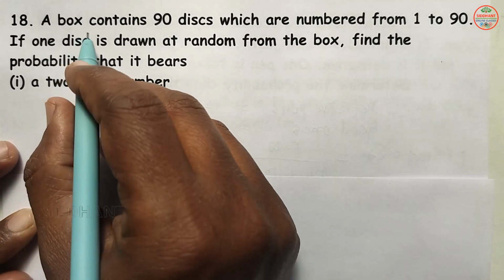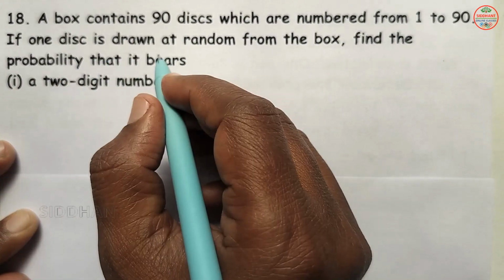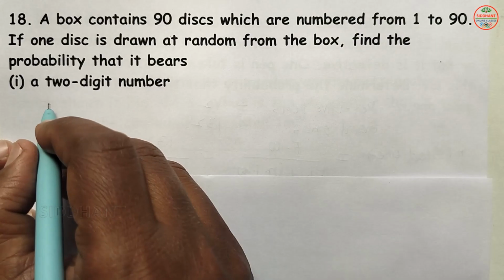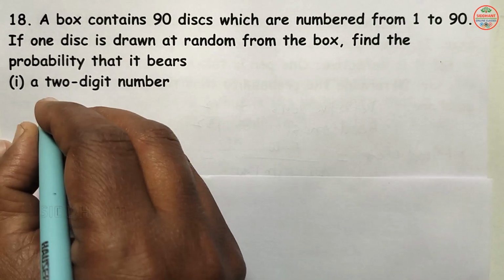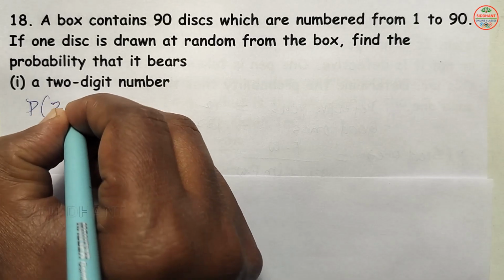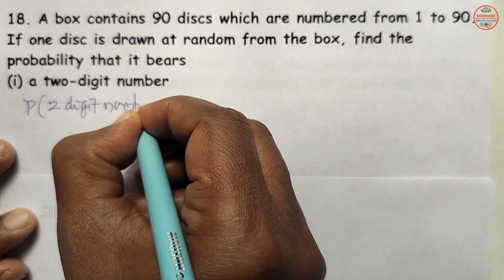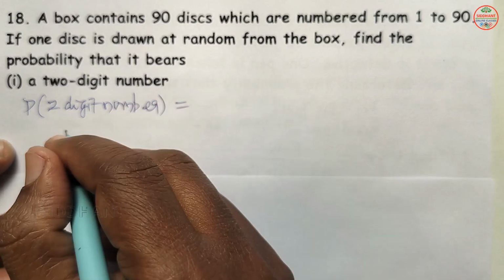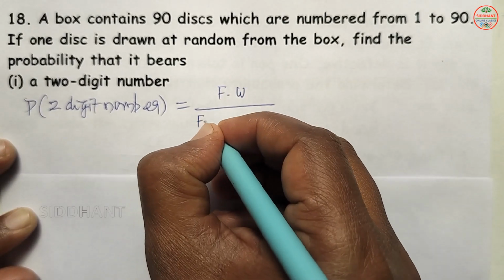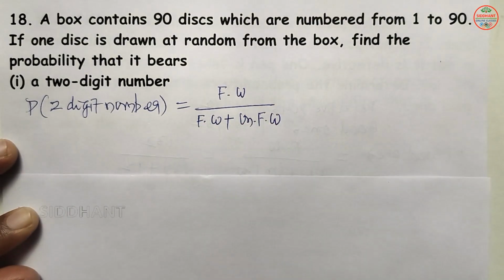Question number 18. A box contains 90 discs which are numbered from 1 to 90. If one disc is drawn at random from the box, find the probability that it bears a 2-digit number here. So probability of a 2-digit number we are going to see. So the question asked in the happening side, that means favorable ways by favorable ways plus unfavorable ways here.